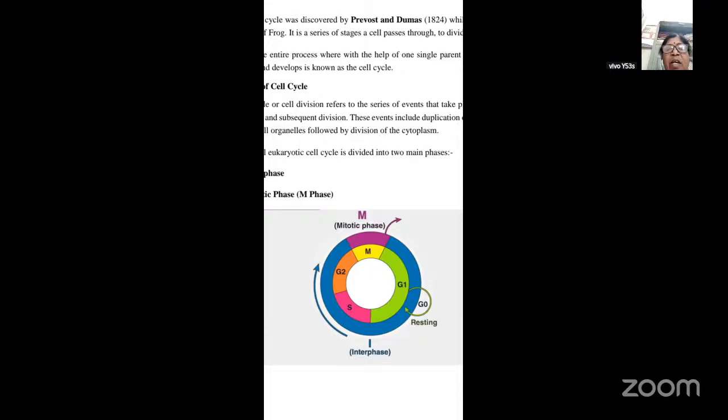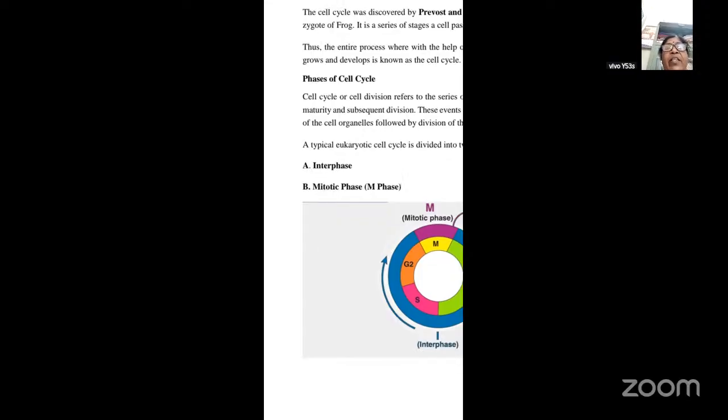So S stands for the synthetic phase, G2 is the growth phase 2, M is the mitotic phase, and G1 actually is the growth phase 1, and G0 actually is referred to as nothing but a resting phase. So that is how it is divided into the different phases. Now we'll see the interphase one by one.